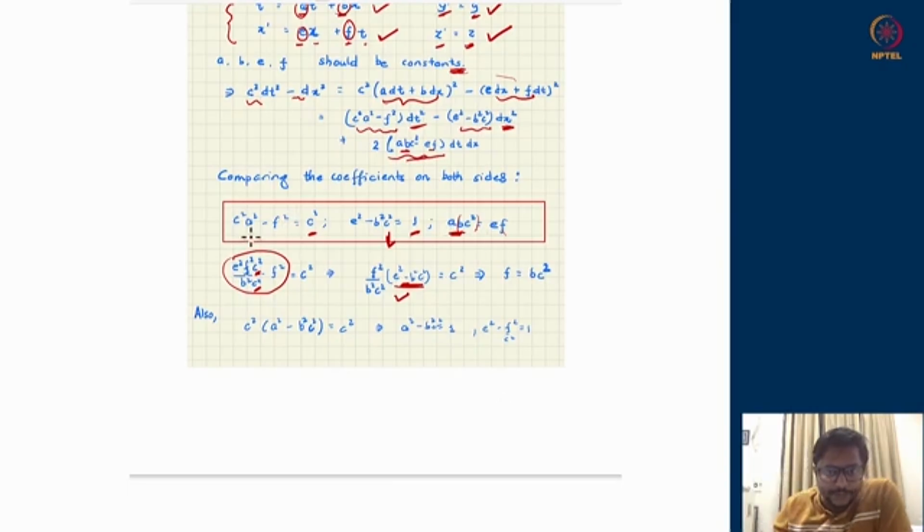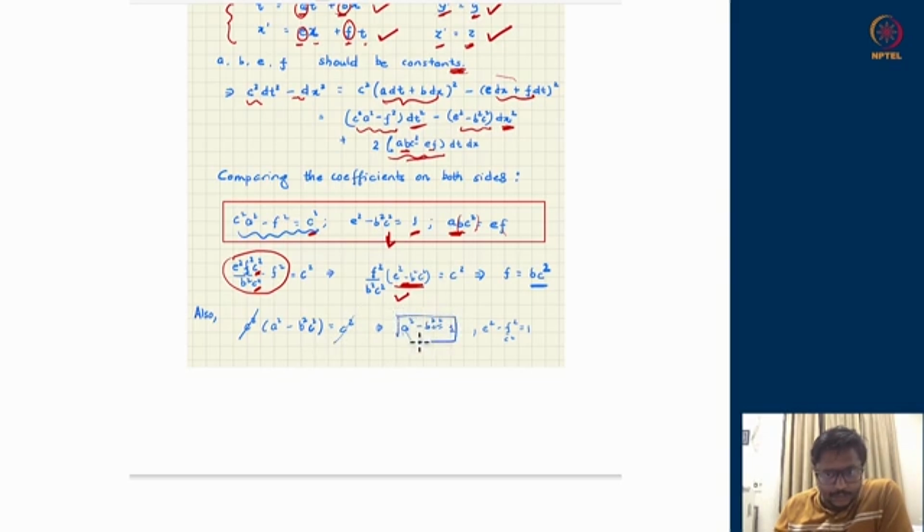Then I feed this information in the first equation again. First equation was c square a square minus f square. f square will become b square c to the power 4. Therefore, I can pull out a c square common to both the terms, and I will have this identity, in which again c square will get cancelled, and I will have a simple relation a square minus b square c square is 1.